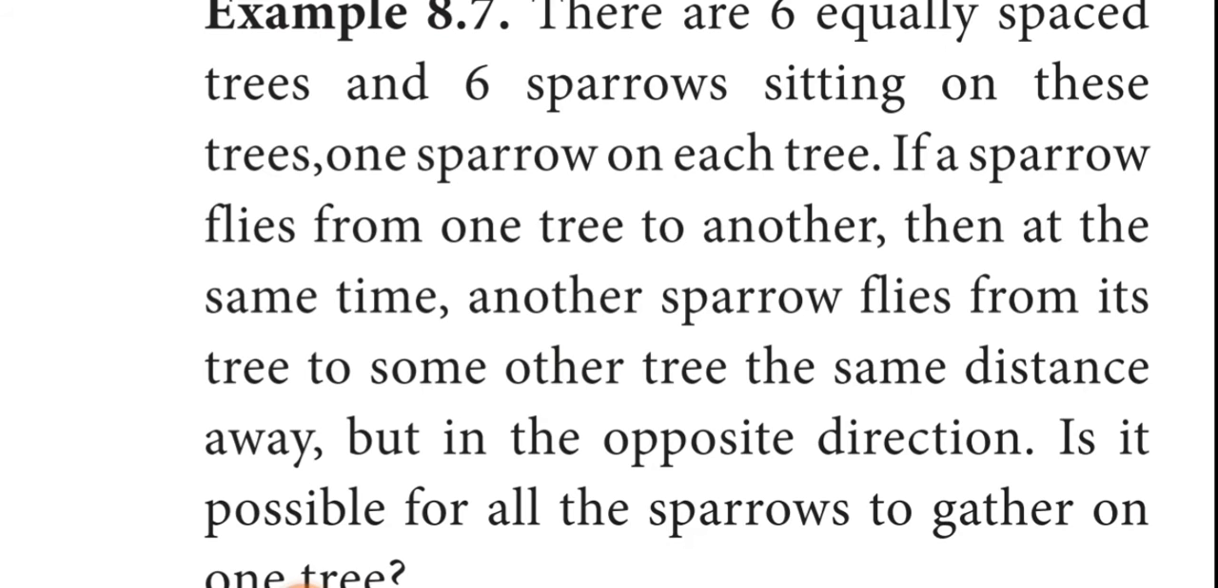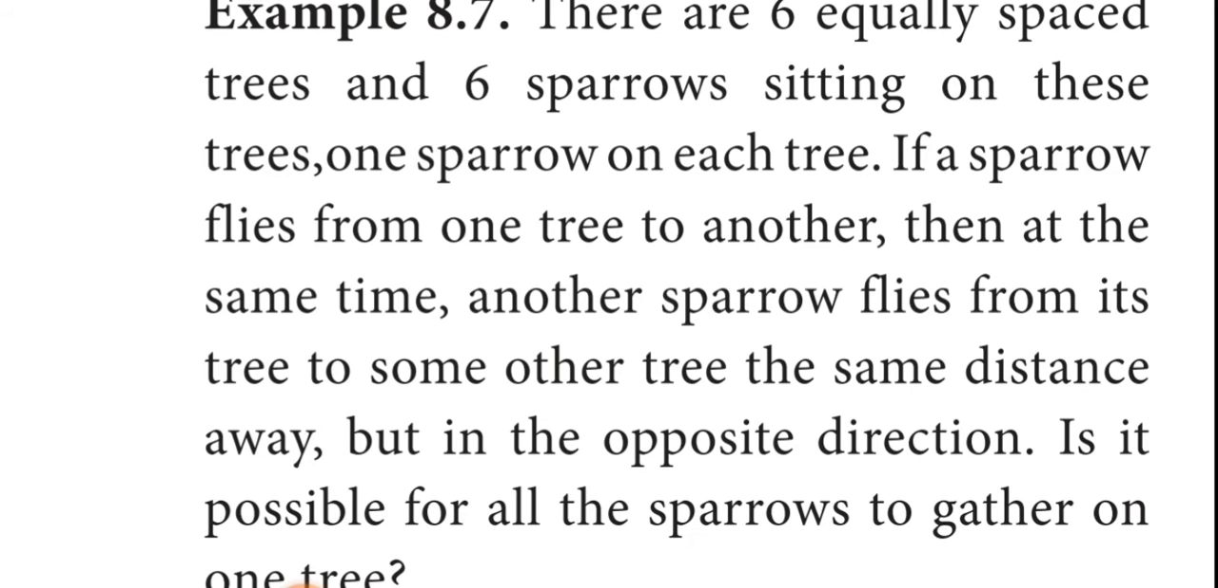There are 6 equally spaced trees and 6 sparrows sitting on these trees. Here one example is given. We just see whether in this example the loop is invariant or not. So how many trees are there? 6 trees are there. And how many sparrows are there? 6 sparrows are there. So 6 trees and 6 sparrows sitting on these trees.